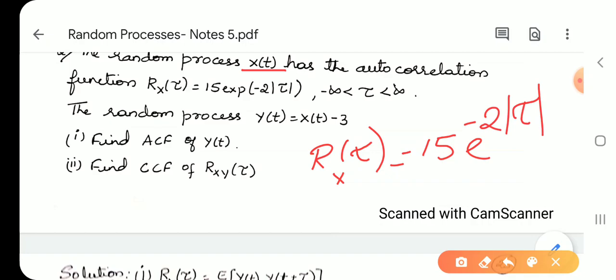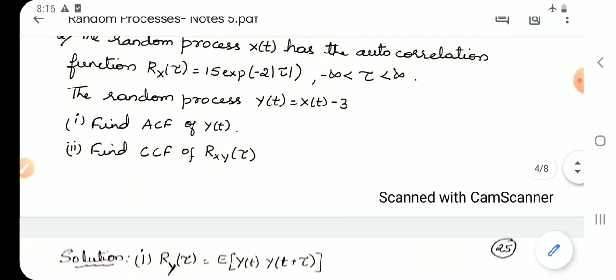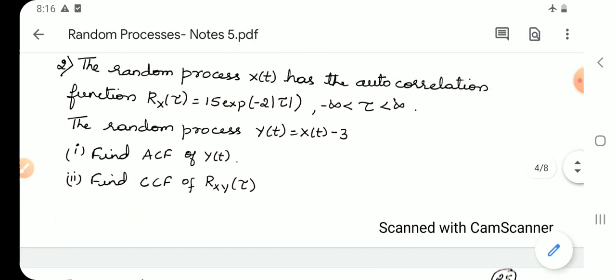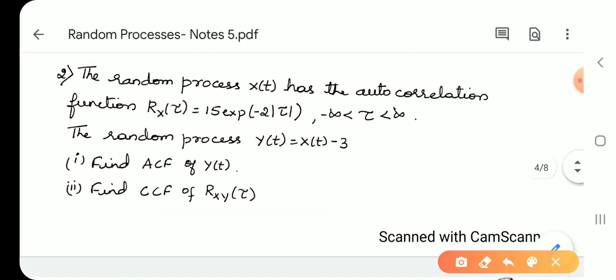Now here the random process y(t) and x(t) are related by y(t) equal to x(t) minus 3. Find the autocorrelation function of y(t) and the cross correlation function Rxy of tau. Before I get into the problem, we use a property here. Let us see the property. The property says